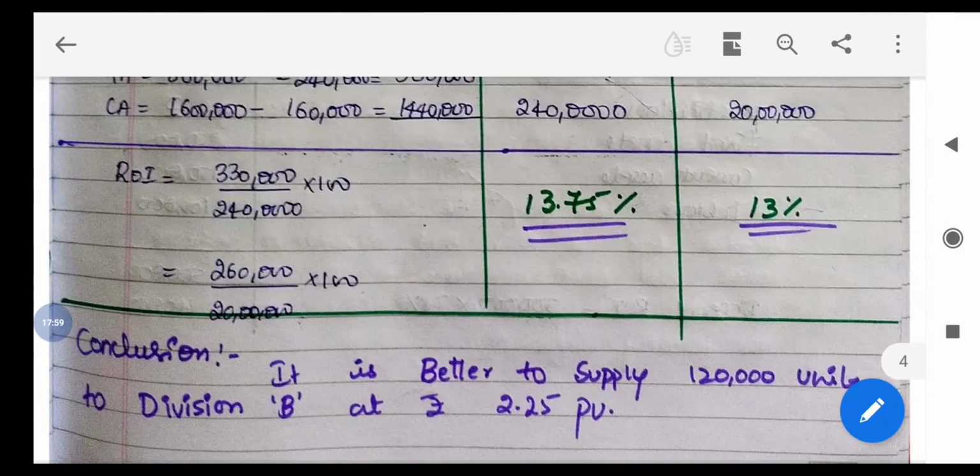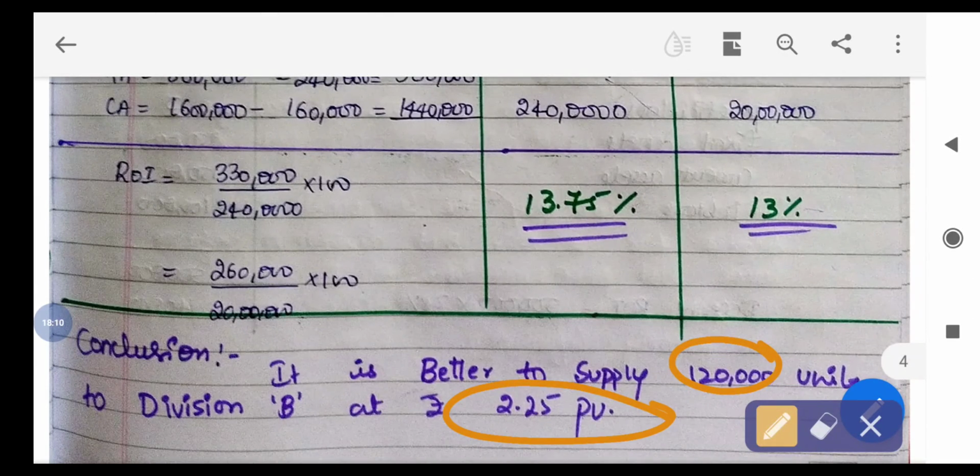So what is the conclusion? It is suggested that department A should agree to supply 1,20,000 units at 2.25, as he can get 13.75% return. So it is better that department A should agree to supply the goods at 2.25. So this is the solution.